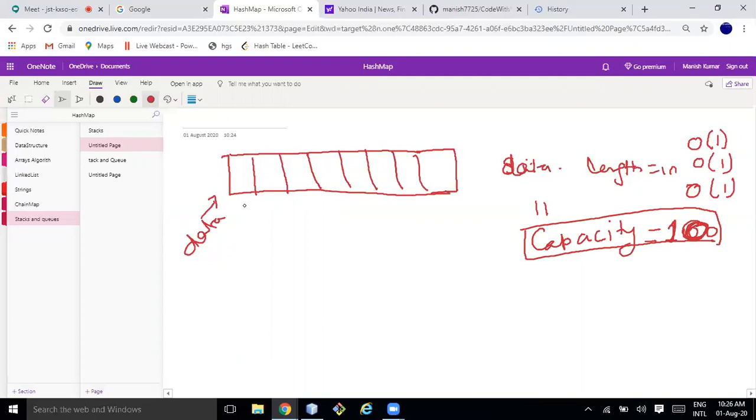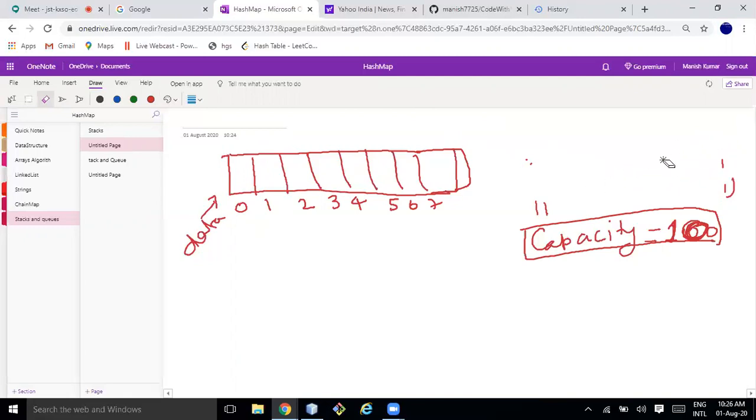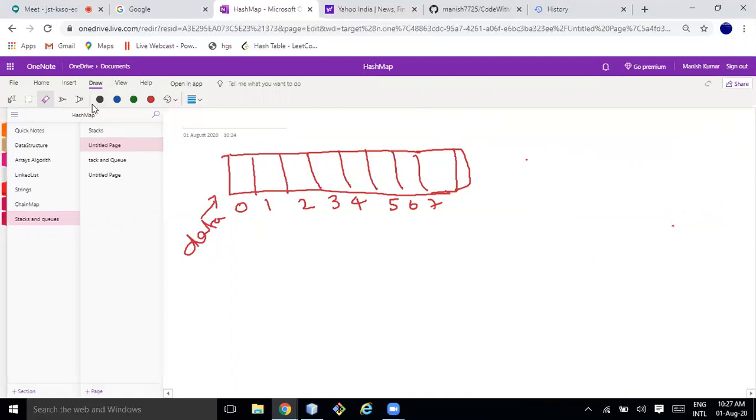Then the indexes will start from 0, 1, 2, 3, 4, 5, 6, 7, 8 and 9.